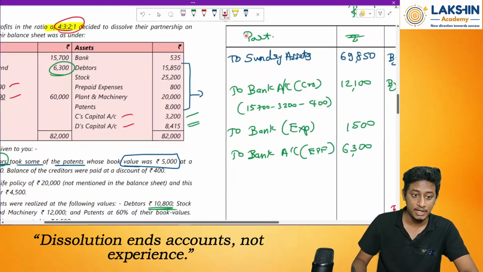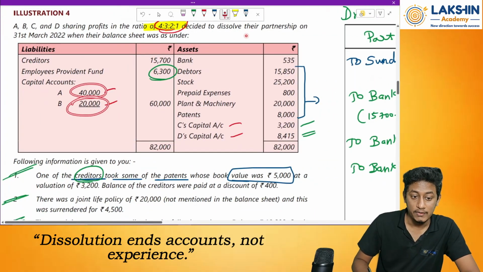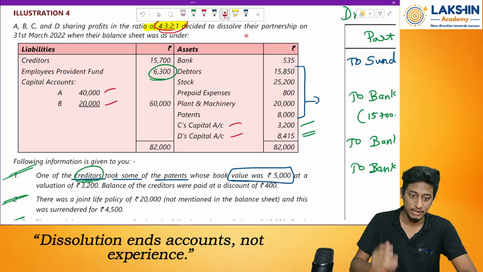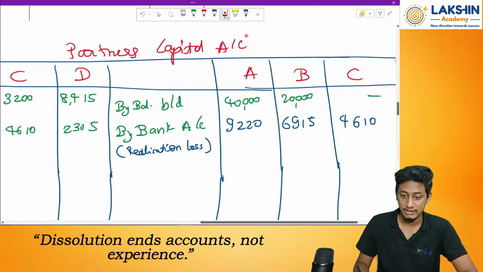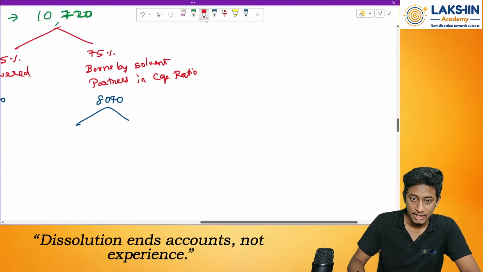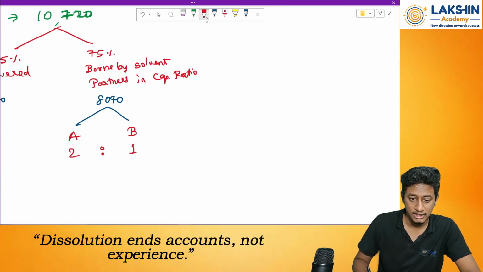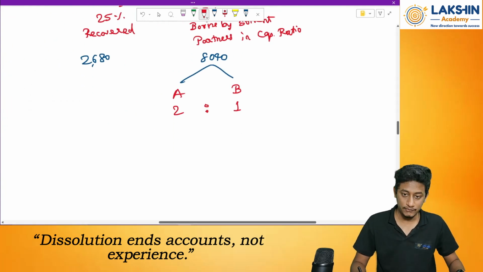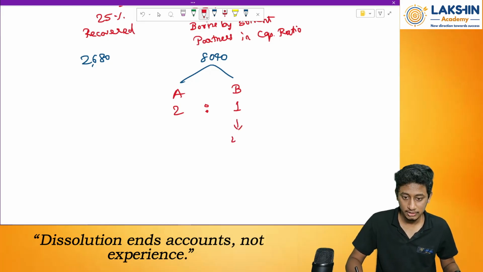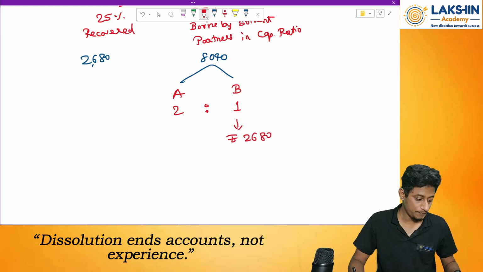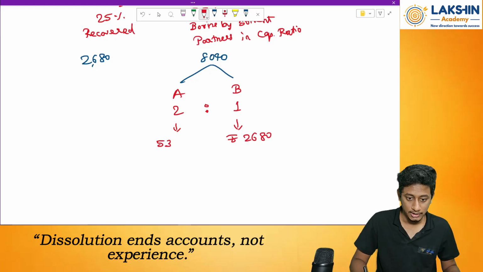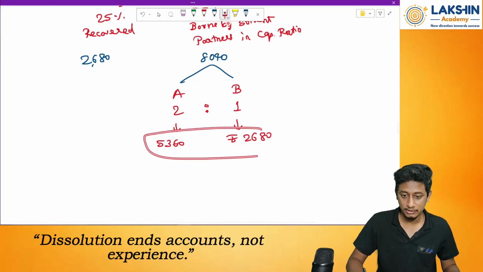The capital is 40,000 and 20,000, so the ratio will be 4:2, which equals 2:1, between A and B. So 8040 divided by 3, because 2 plus 1 is 3, equals 2680. Then into 2 equals 5360. And if I add these both, I will get this amount.